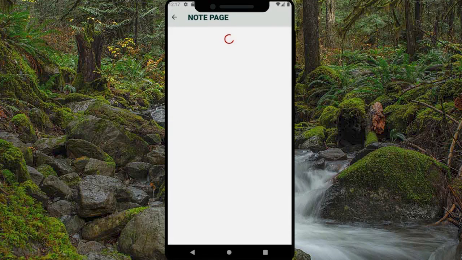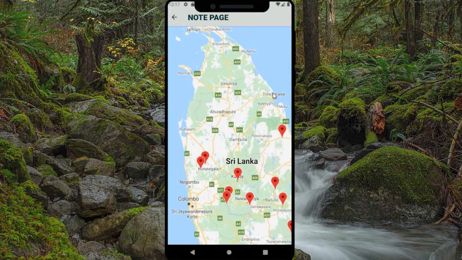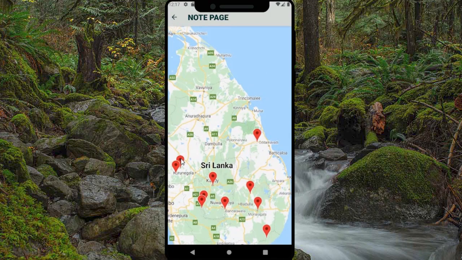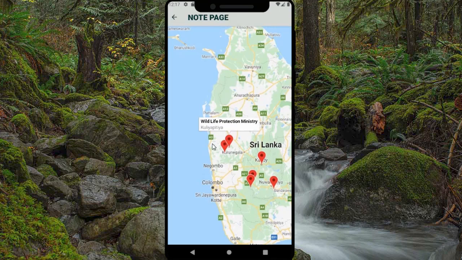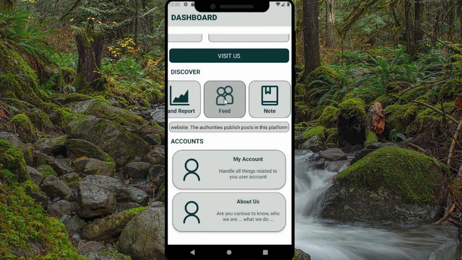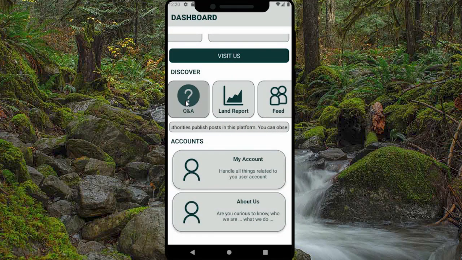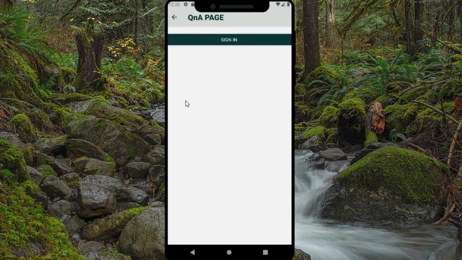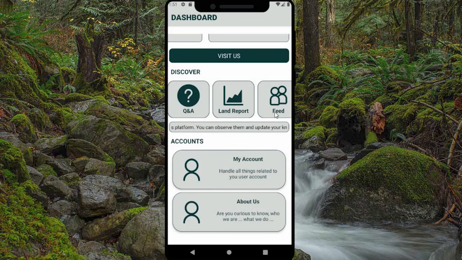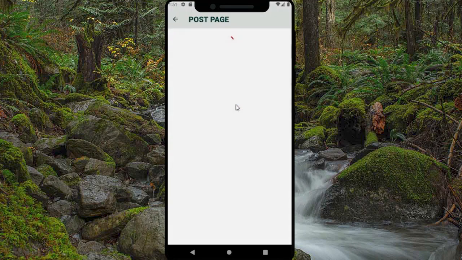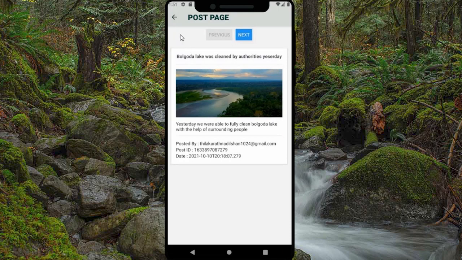Note. Here you can see all the public notes published by the ministry users. By clicking a marker, you can expand the details of that note. However, to view private notes, you need to log in. Let's see that later. Then let's try to reach the Q&A page. You can see the Q&A page is only allowed for signed in users. So let's look at this later. Then let's look at the feed page. On the feed page, we can see all the posts published by authority users.